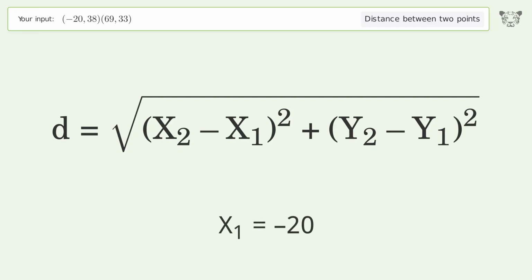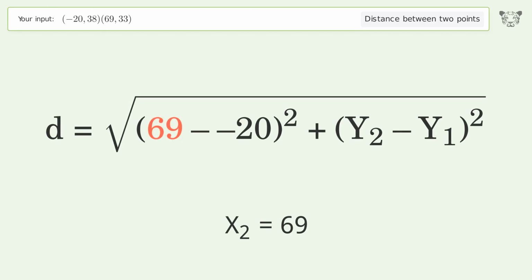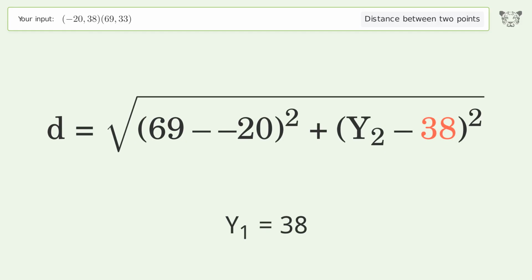x1 equals -20. x2 equals 69. y1 equals 38. y2 equals 33.